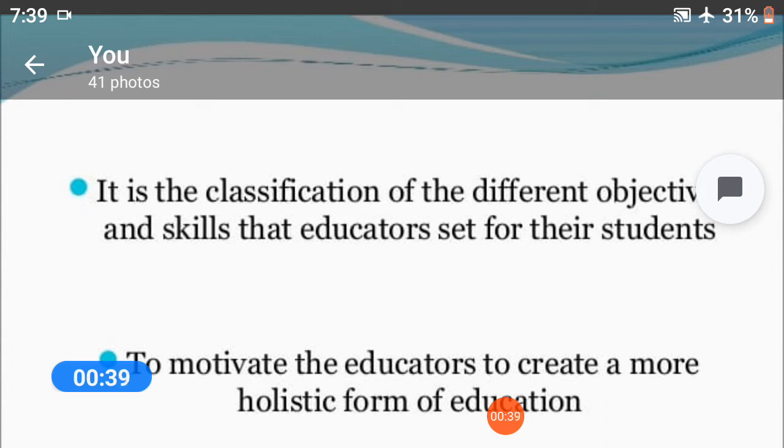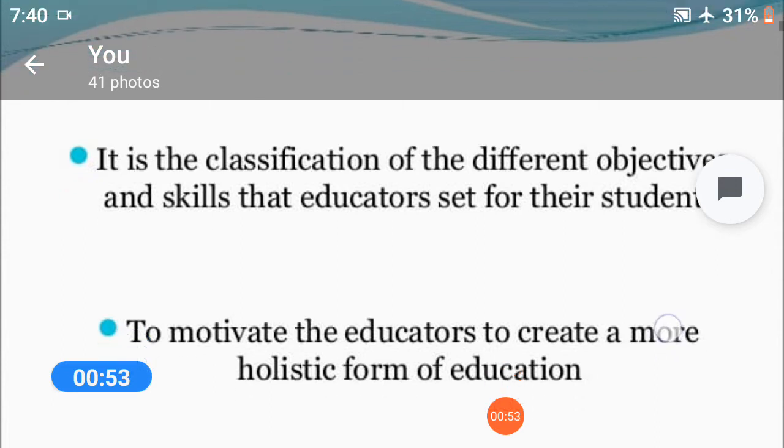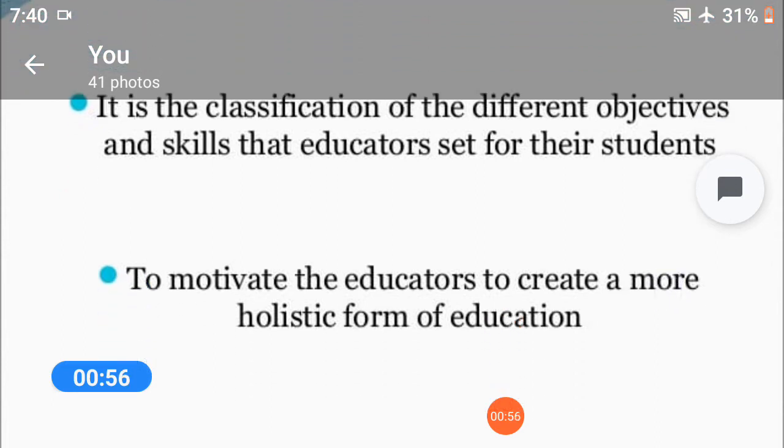It is the classification of the different objectives and skills that educators set for their students. It's known as educational objectives, to motivate the educators to create a more holistic form of education.